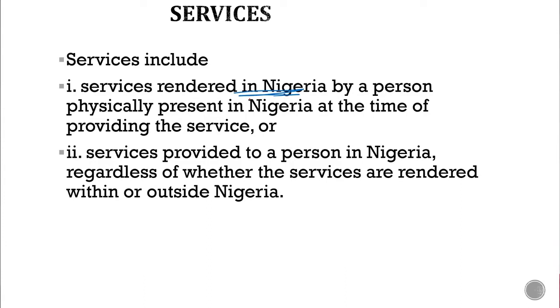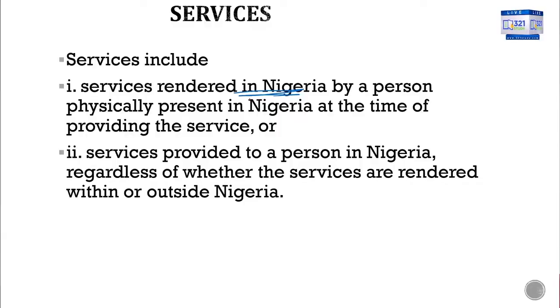Whether the person that rendered the service is present in Nigeria or outside Nigeria, as far as the recipient of the service is in Nigeria, then that service is a vatable service in Nigeria. Are we okay with that?